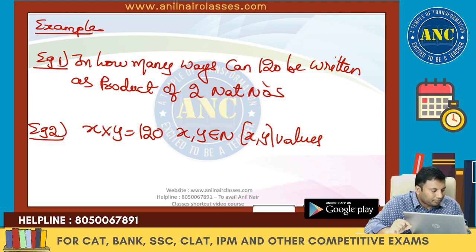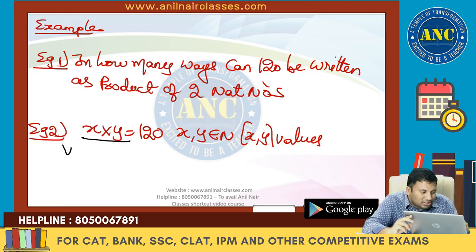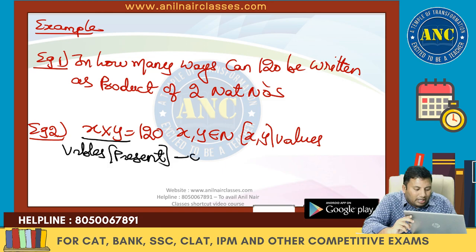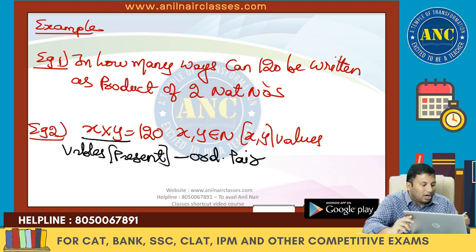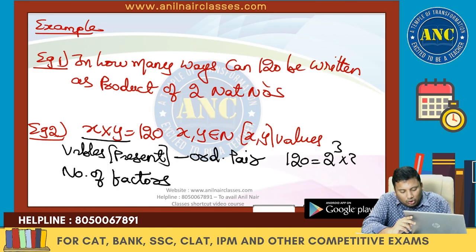Now, see here. Listen carefully. First think: variables are present in this question. If variables are present, it is an ordered pair, which is nothing but the number of factors. 120 is 2 cube into 3 power 1 into 5 power 1.